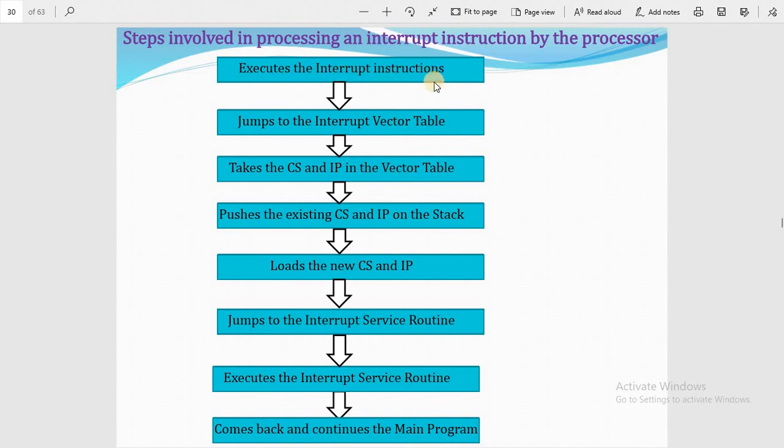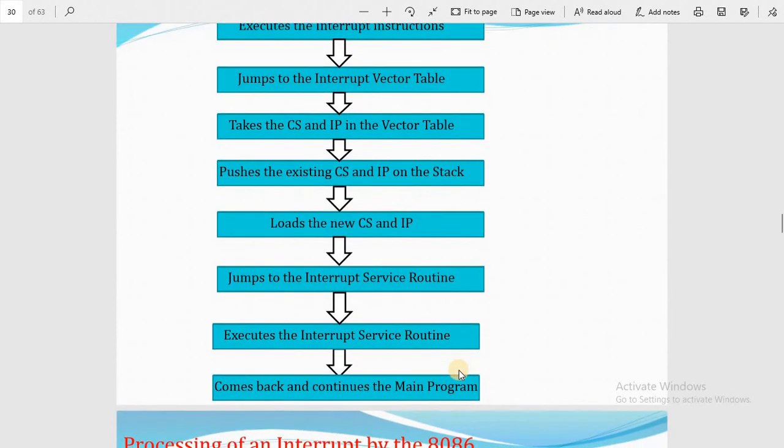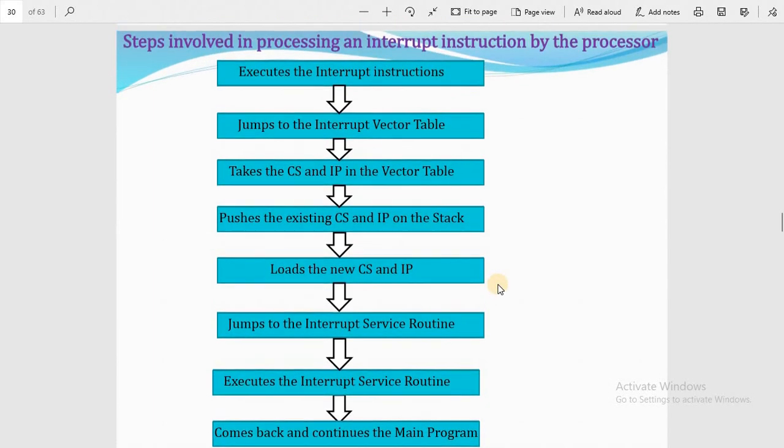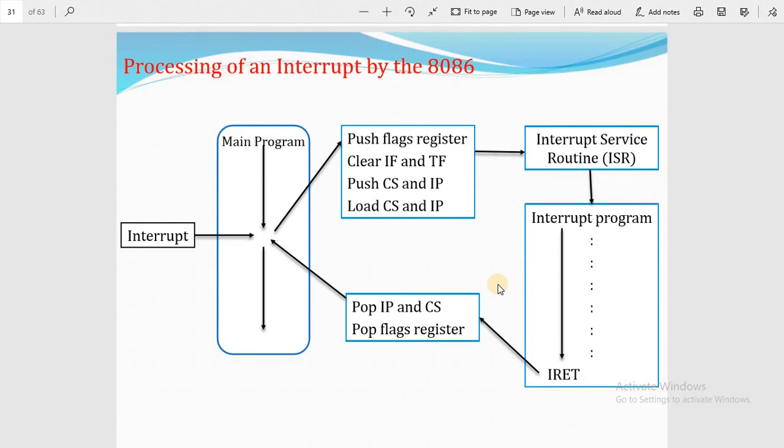Execute the interrupt instruction, jump to the interrupt vector table, extract the code segment and instruction pointer from the vector table, push the existing code segment and instruction pointer on the stack, load the new code segment and instruction pointer, jump to the interrupt service routine ISR and execute it, and then come back and resume the main program. This is the whole process of an interrupt in the 8086 processor.